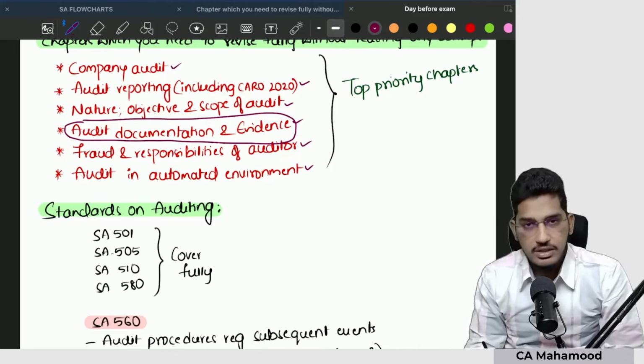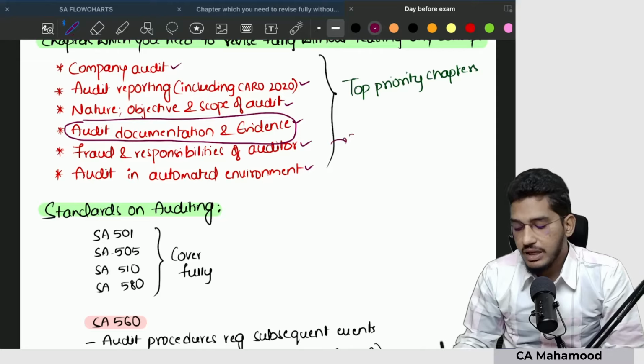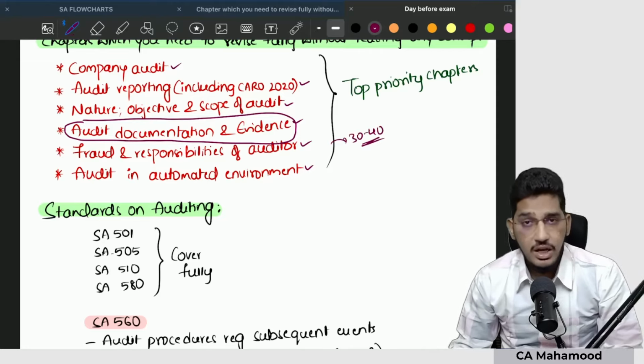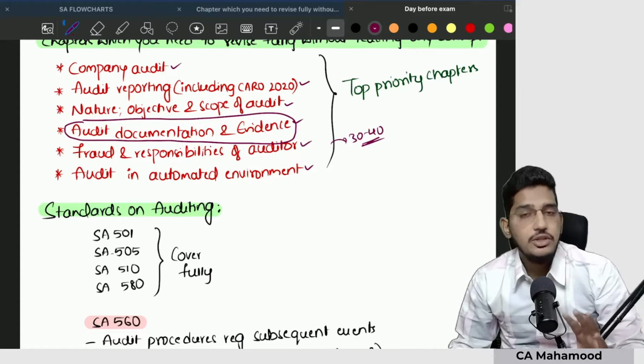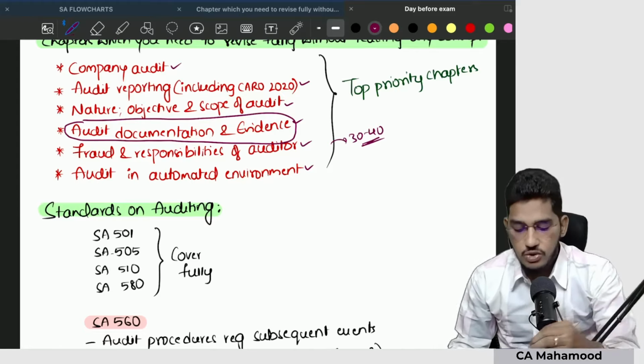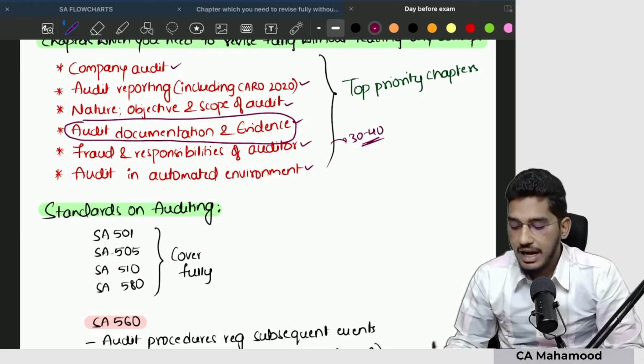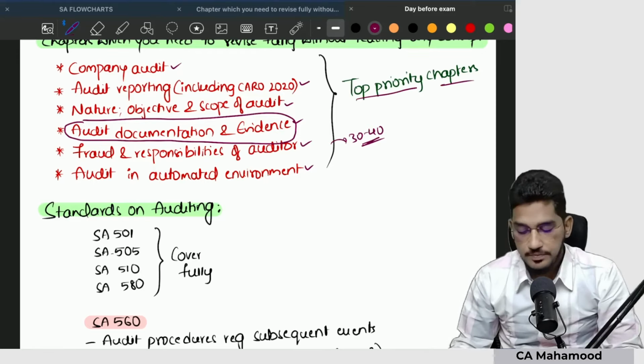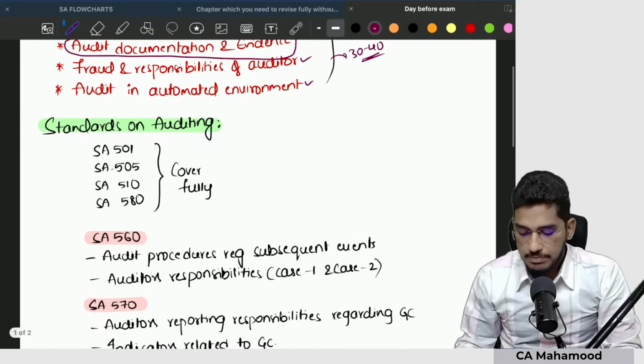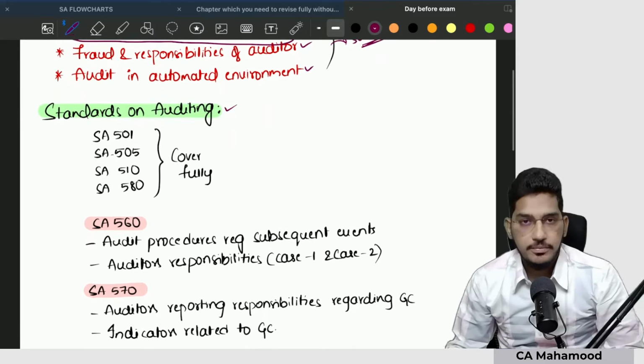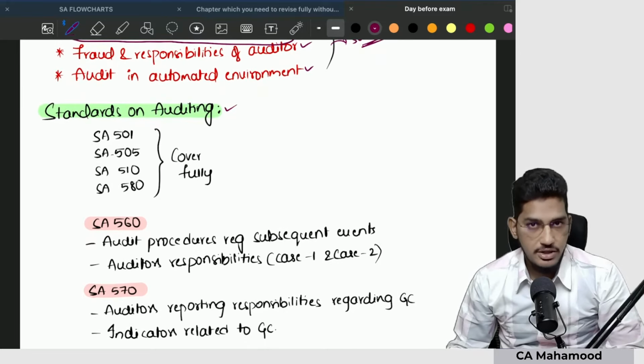If you have covered these chapters, you would have covered almost 30 to 40 marks in your examination. The syllabus weighing 30 to 40 marks, you would have already revised. So this should be your prime focus. That's why I have added them as top priority chapters. Once you are done with the six chapters, then take up the chapter standards on auditing.